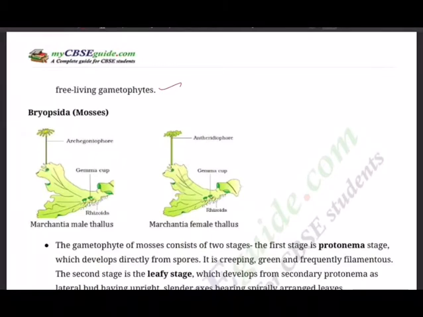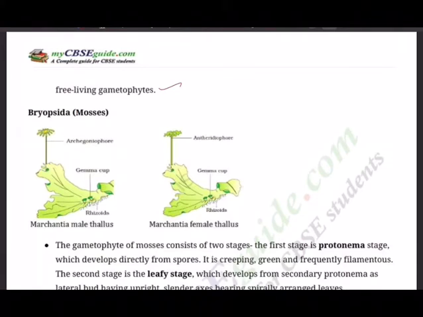Fertilization occurs with the agency of water. That's the reason why we say it is the amphibian of the plant kingdom. The antherozoids are released into the water where they swim and come in contact with the archegonium. An antherozoid enters the archegonium and fuses with the egg to produce the zygote.